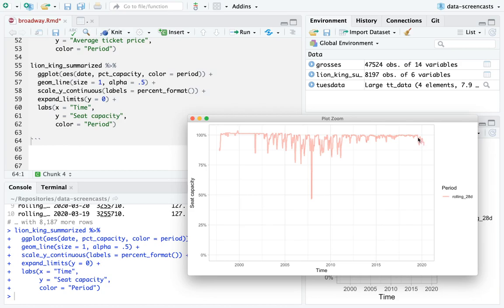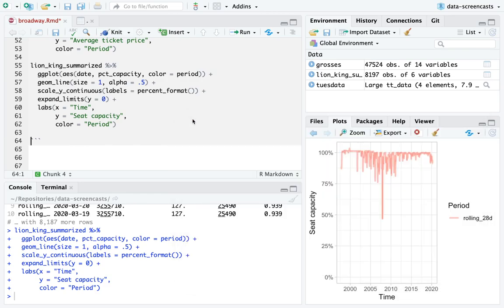This dip, it started in the fall. No, it didn't even start in the fall. It started maybe a year ago. It's not coronavirus related. I'm not sure what started this dip in capacity in the last couple of years. But mostly Lion King's been close to capacity.